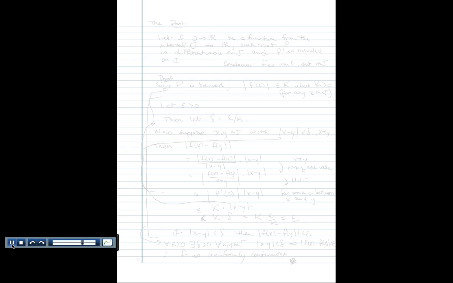Okay, now I think we're ready for the proof. So we're assuming that we have all this stuff in the statement of the theorem, all the assumptions there.